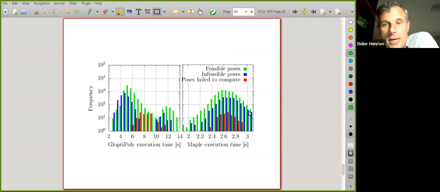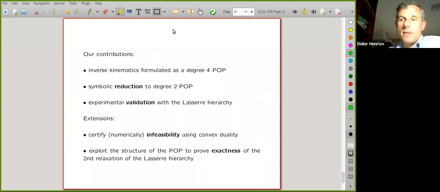So this is the profile for feasible, infeasible, and failed poses, the profile of modeling and semi-definite solving execution times. So you see that it's a few seconds. And this is the reduction time, this Grobner basis computation. You see also that it's routinely done in a few seconds. And that's about it. So this slide is here just as a summary.